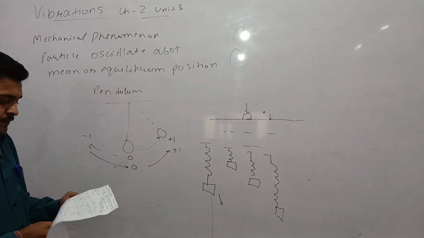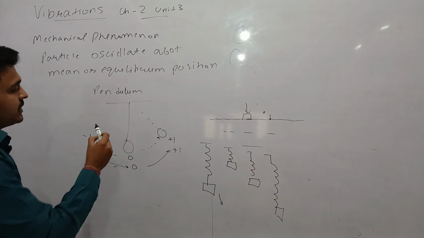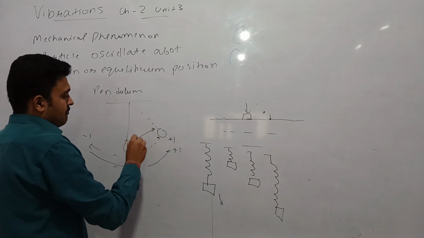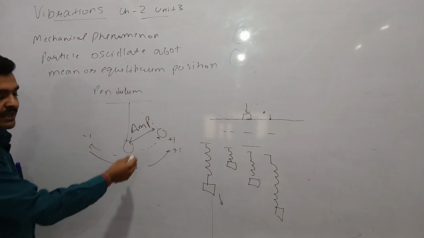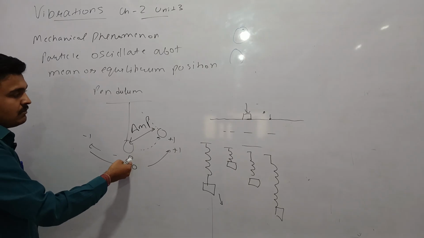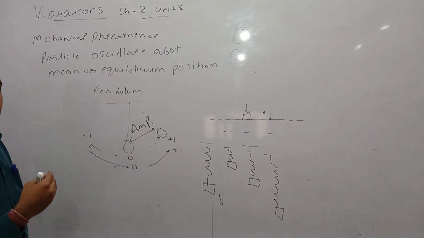Next, our topic is amplitude and time period. What is the amplitude? Amplitude is the maximum displacement from the mean position. The maximum displacement of the particle which is oscillating, from the mean position, is known as the amplitude of the wave.